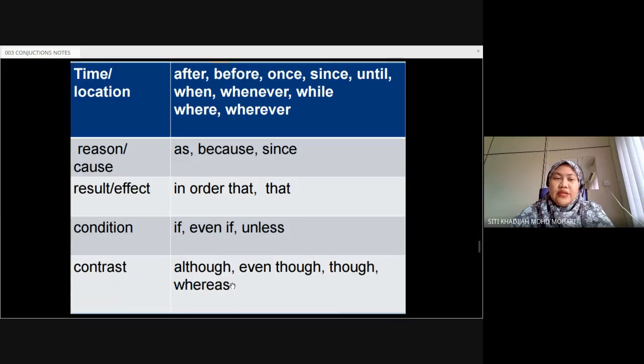If you want to show cause or effect, we use in order that, or just as simple as that. We want to use condition. If we want to show that it is a condition, if, even if, unless, or you want to show that it's a contrasting idea, although, even though, whereas.